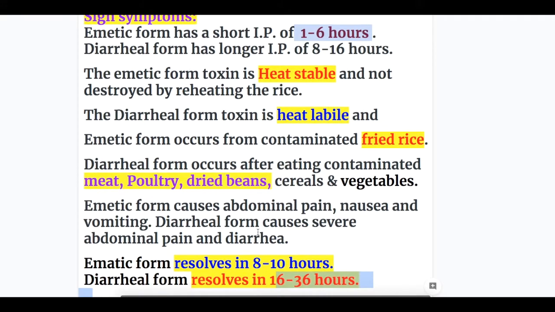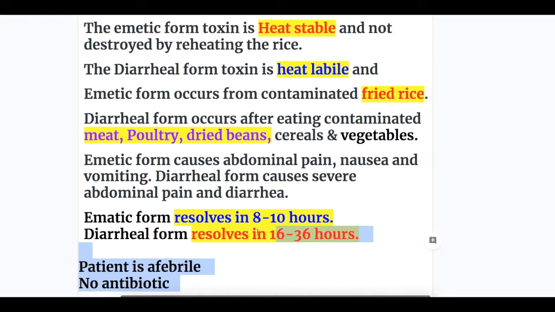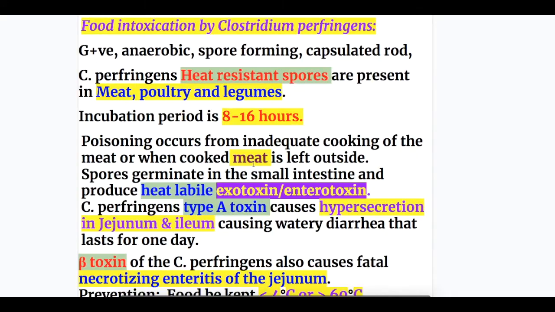It takes 16 to 36 hours to resolve, and the patients are afebrile, and antibiotics are not used in the treatment. The treatment is symptomatic, with correction of fluid and electrolyte balance. Now, food intoxication by Clostridium perfringens. It is a gram-positive anaerobic, unlike Bacillus cereus and Bacillus anthracis. It is a spore-forming, capsulated rod. It has heat-resistant spores that are present in meat, poultry, and legumes.